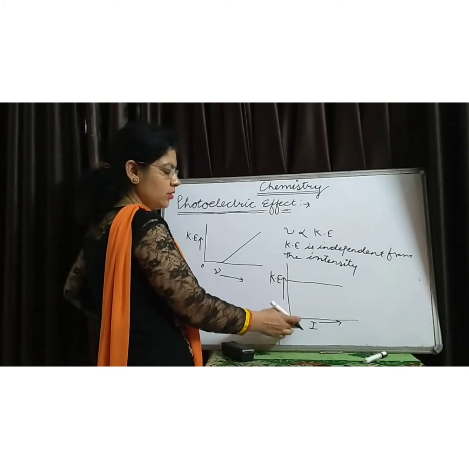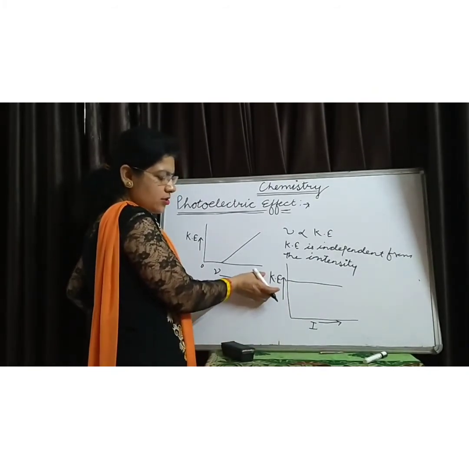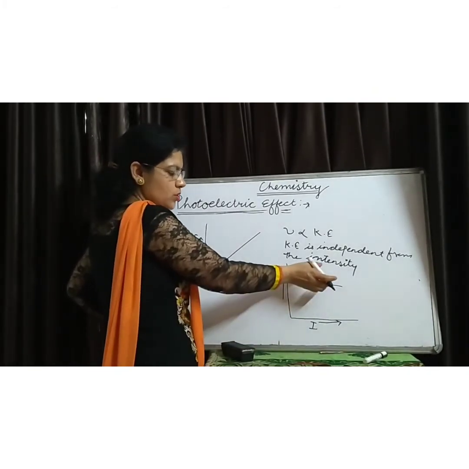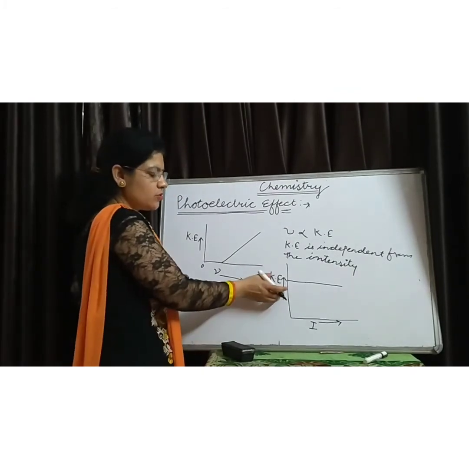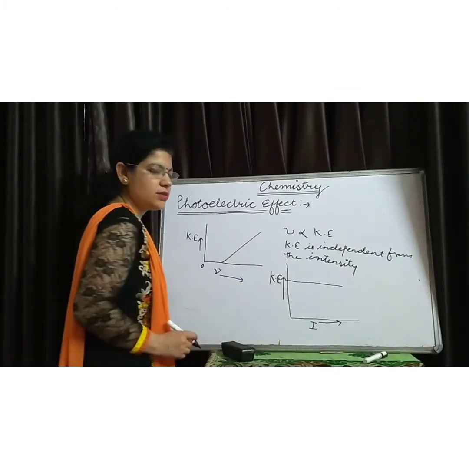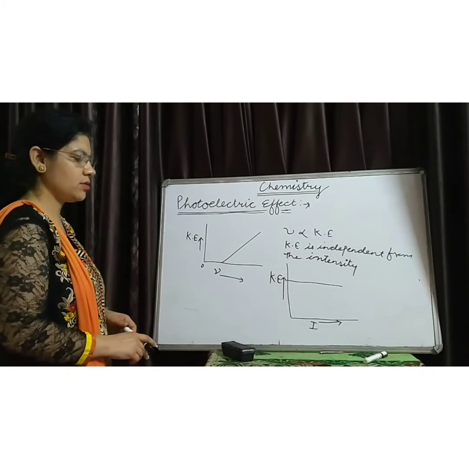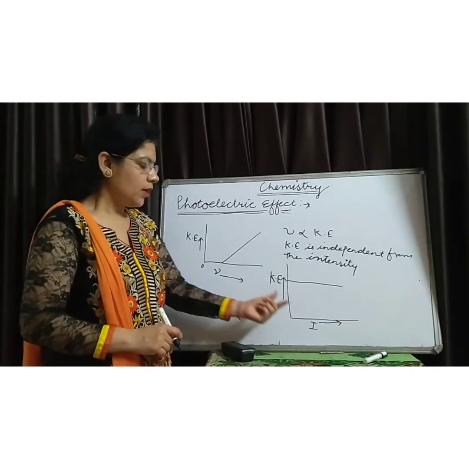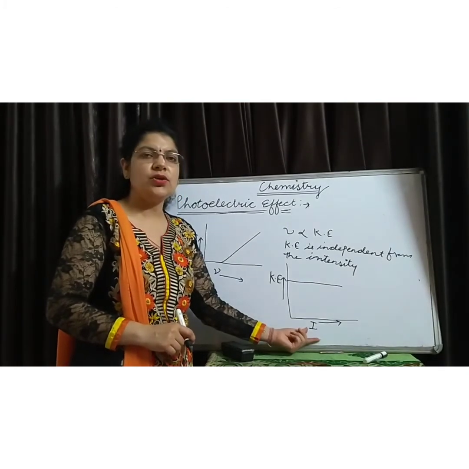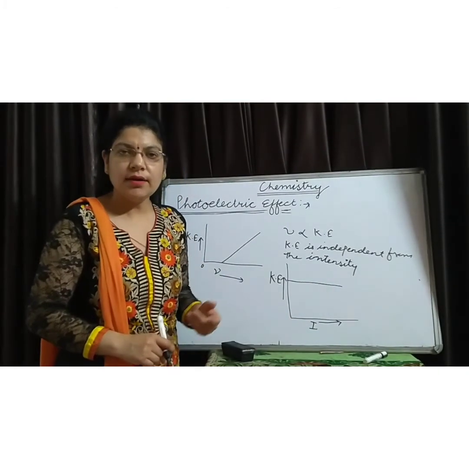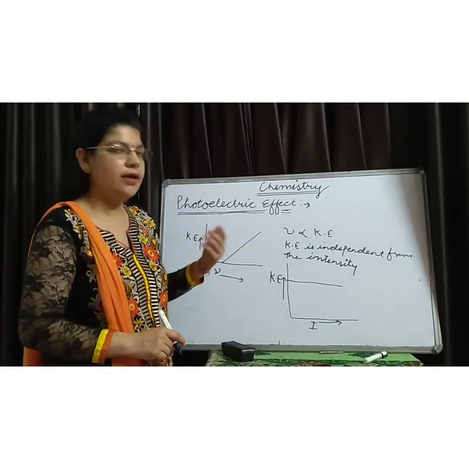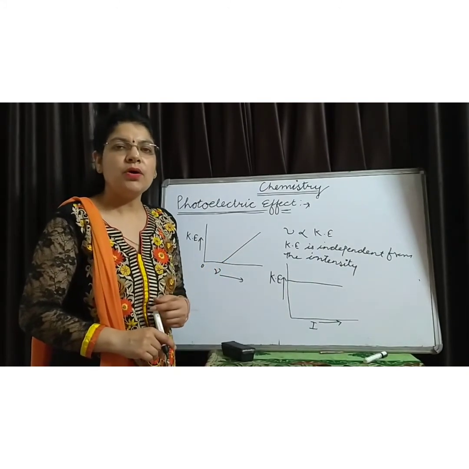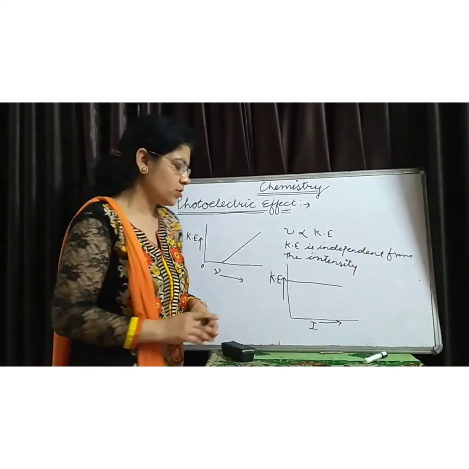This parallel line shows that the kinetic energy of the photoelectron is constant, or it does not depend upon the intensity of the radiations, but the number of the photoelectrons depends on the intensity of the radiations. Higher the intensity of the radiations, higher is the number of the photoelectrons.